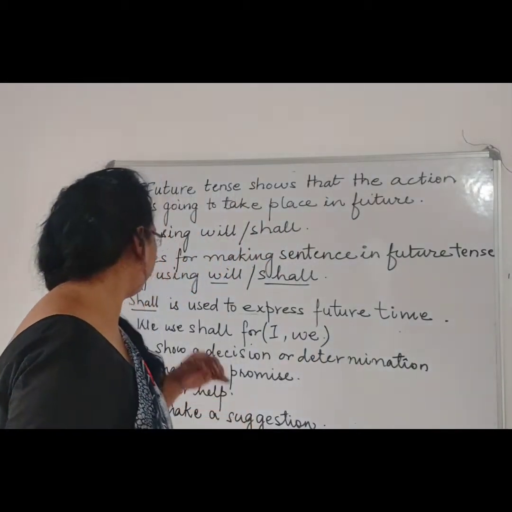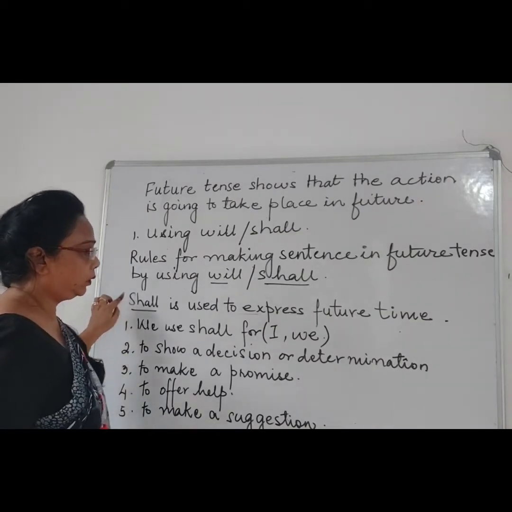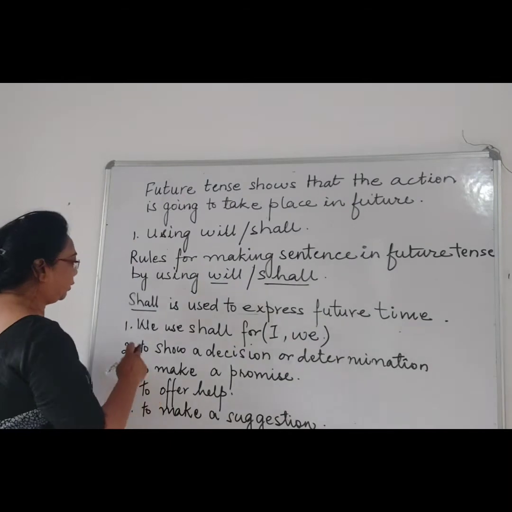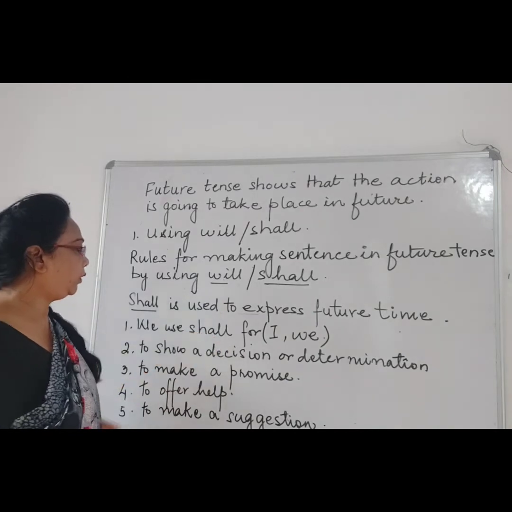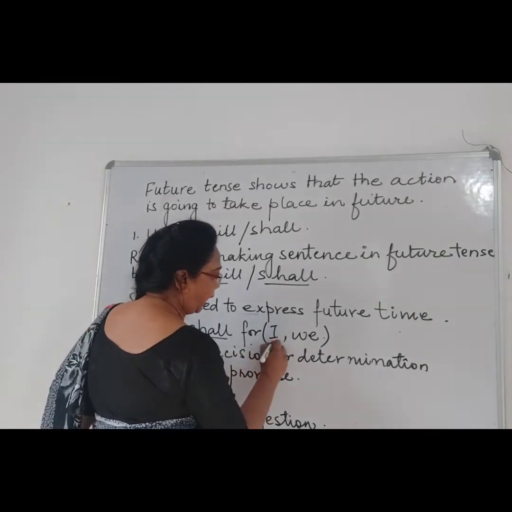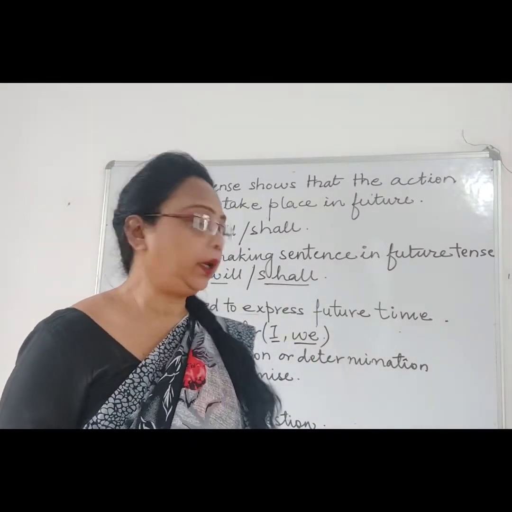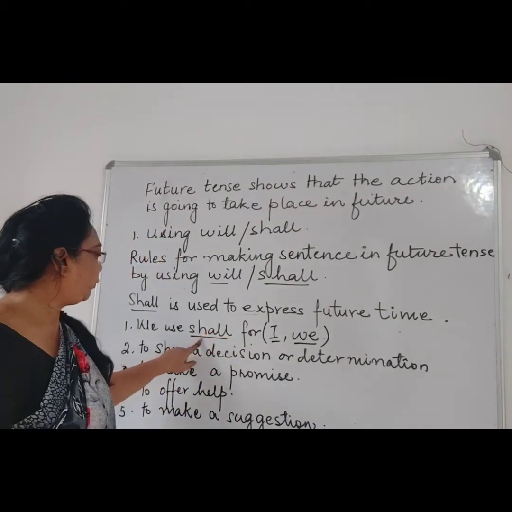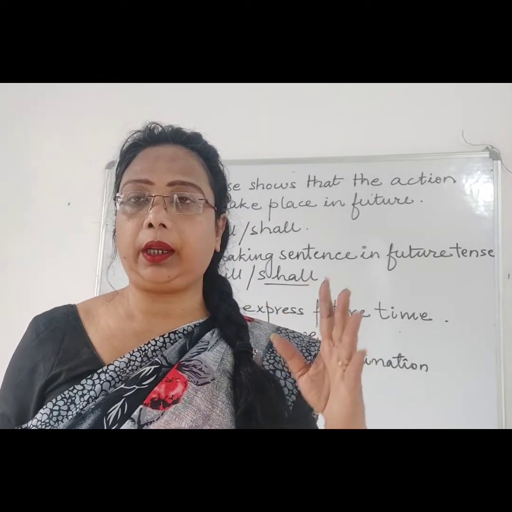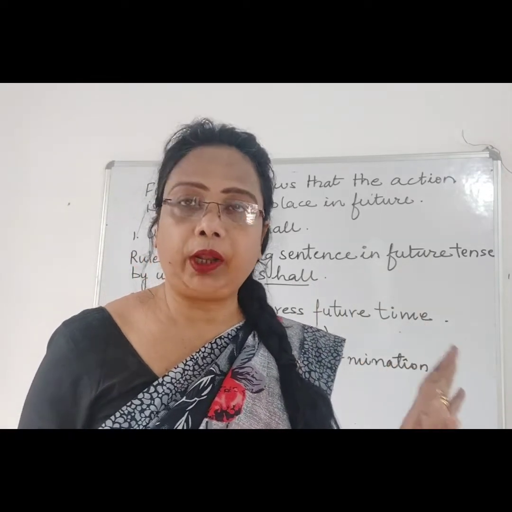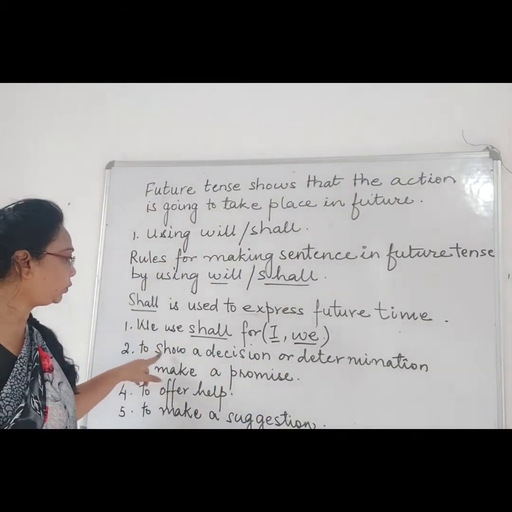Next, children, we are going to see when to use shall in the future to express future times. Generally, in a future time sentence, shall is used only with I and we, with the second form of the same verb, right? Only for I and we use shall, whereas for he, she, it, they, them, we will be using will, right?